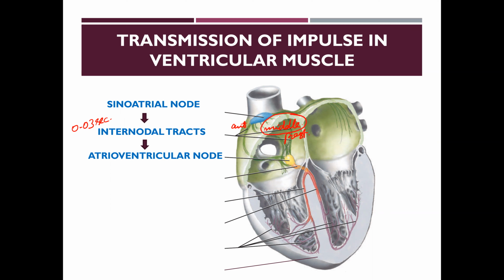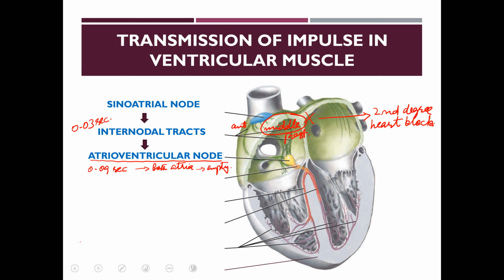The block in the middle pathways leads to the production of second degree heart block. When impulse reaches the atrioventricular node, there is a delay of 0.09 seconds, and this delay allows both atria to empty their blood into the ventricles.